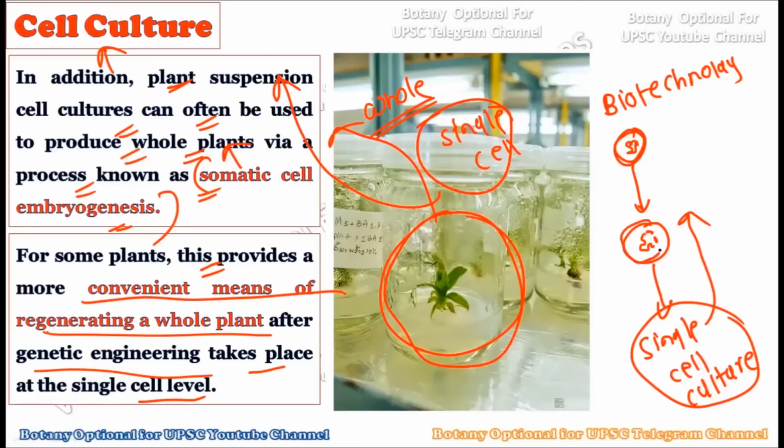So basically the genome will have genes which are added through biotechnology, and these genetically modified cells can be grown by single cell culture to get converted into a whole new plant. This whole new plant will be the genetically modified plant. So the technique of biotechnology can be enhanced by using the single cell culture technique. This is another very important advantage of cell culture.